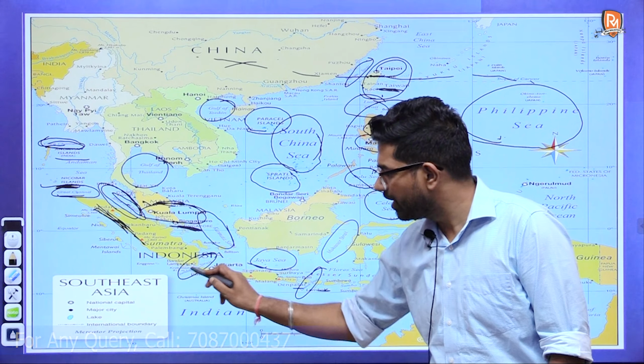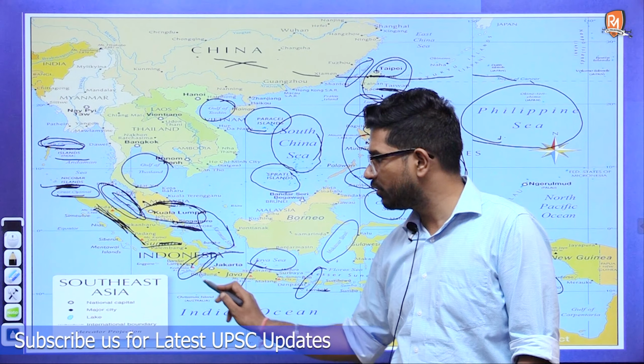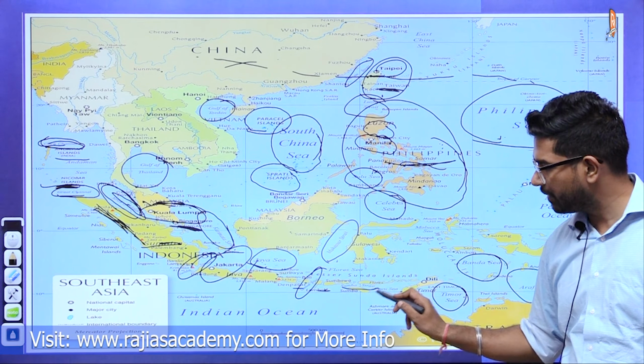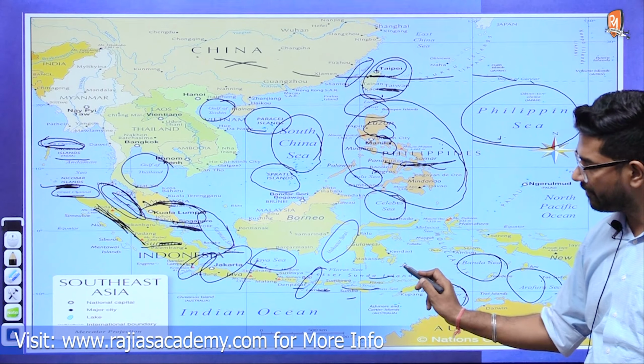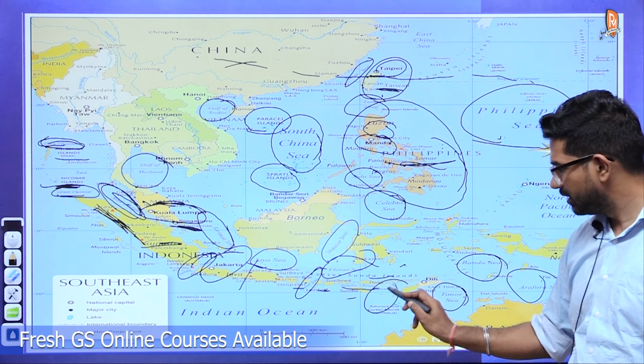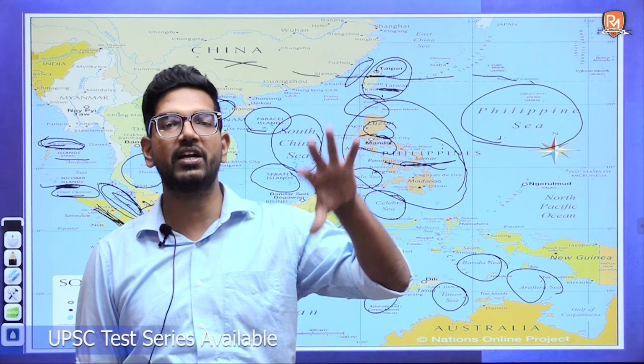We have Sunda Strait between Java and Sumatran Islands, and the capital of Indonesia is Jakarta. And we have Sumba Strait between Sumba and Flores, and the sea above Flores Islands is Flores Sea, and this is Sawu Sea. So these are the important water bodies, straits and islands located in this area.